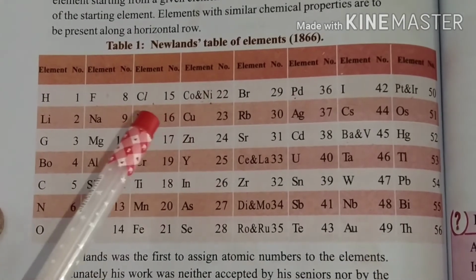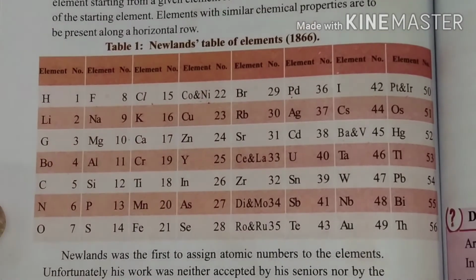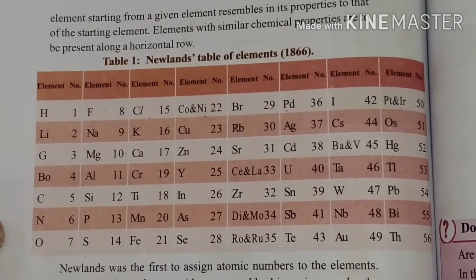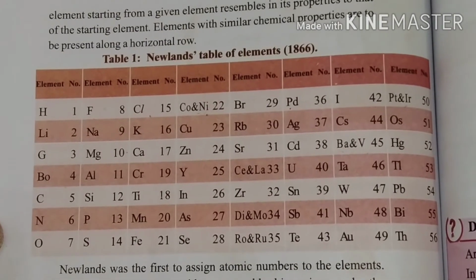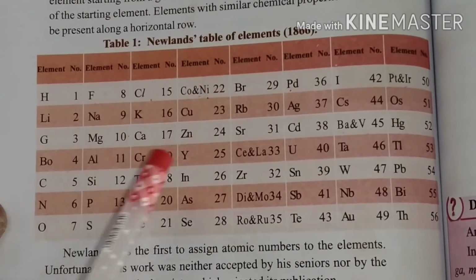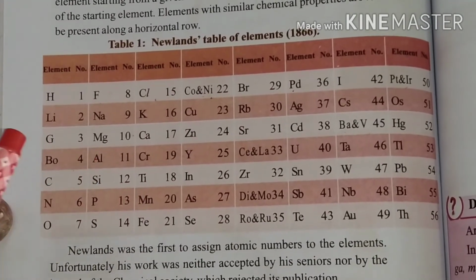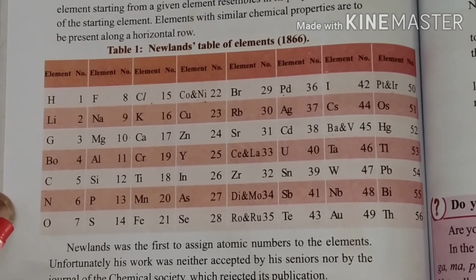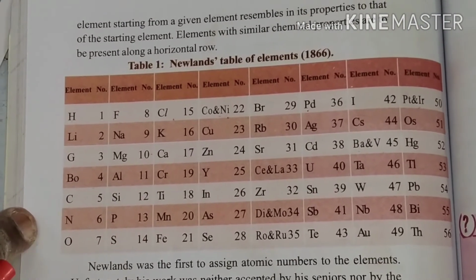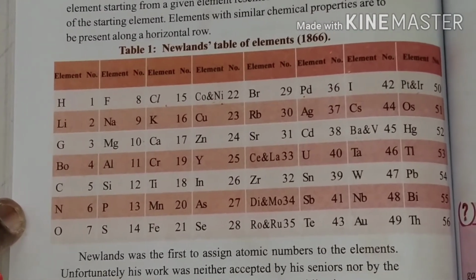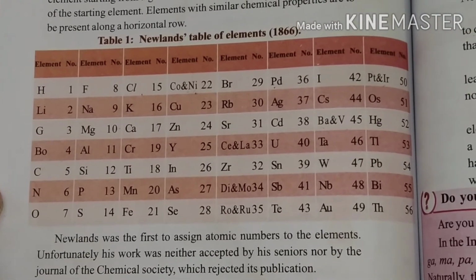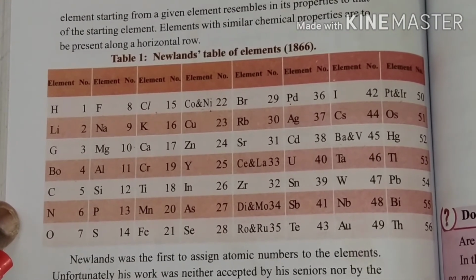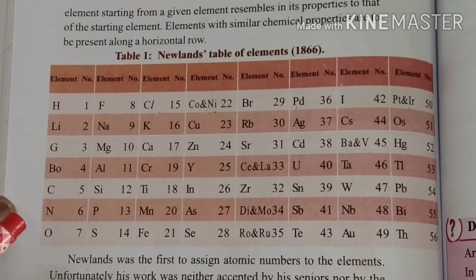That repetition of physical and chemical properties of the elements is what we call periodic function. So, John Newlands introduced a new term in chemistry, that is, periodic function. Repetition of physical and chemical properties of the elements is called the periodic function of those elements.